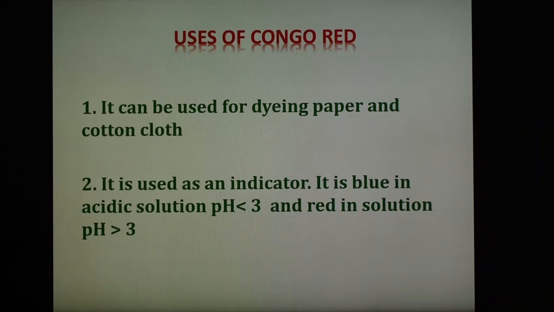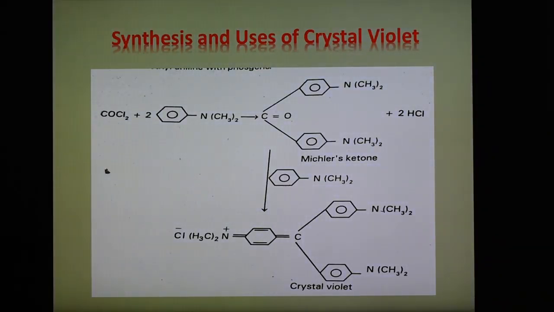And the next important dye is crystal violet. So the reaction is given here. How to synthesize crystal violet? In this case, dimethylaniline reacts with phosgene COCl2 to form Michler's ketone. So first we get Michler's ketone, and crystal violet was first prepared by Kern in 1883 by condensing Michler's ketone with N,N-dimethylaniline in the presence of phosphorus oxychloride POCl3 or phosgene COCl2. If phosgene is used, then crystal violet can be directly obtained by heating N,N-dimethylaniline with phosgene.